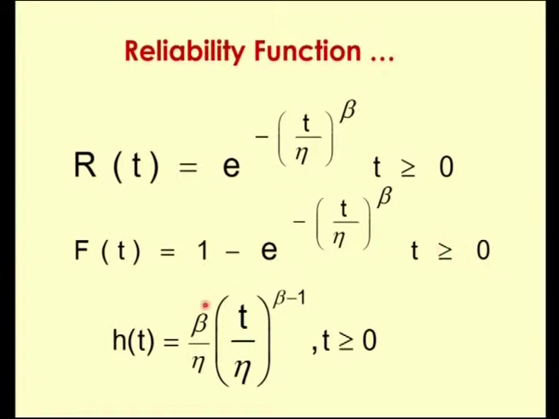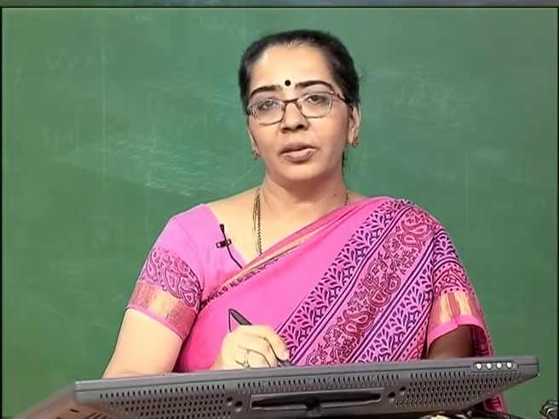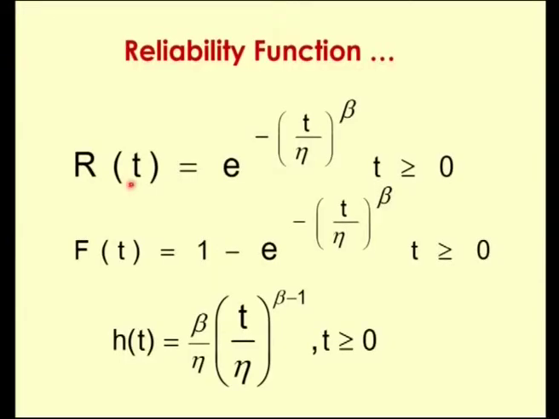Now, what is the interesting function, namely the failure rate function or the hazard rate function? h of t for the Weibull distribution is, by definition, the PDF little f of t by R of t.